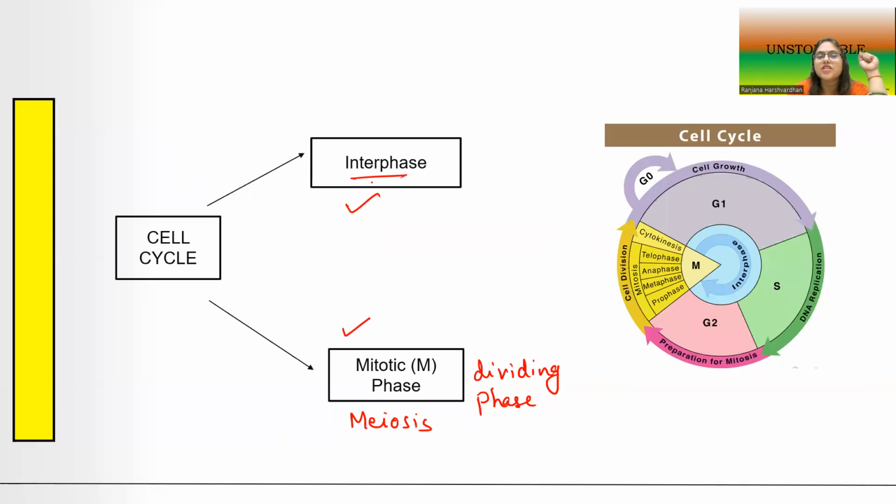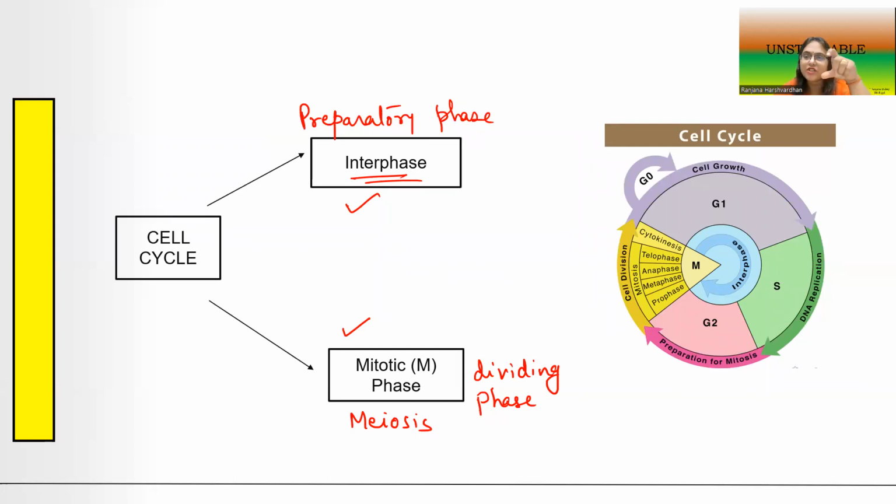And then there is another phase which is called interphase, which is actually the preparatory phase. That is, the cell is preparing itself for the process of division, either mitosis or meiosis, whatever is the type of cell. So the preparatory phase is also called the interphase. You can say it's a phase between 2 successive cell divisions, whether it is mitotic or meiotic division.